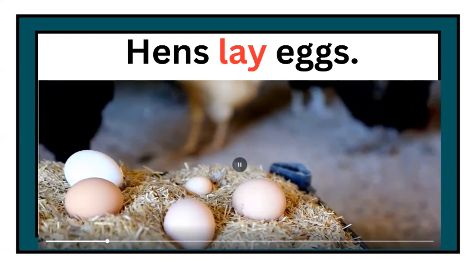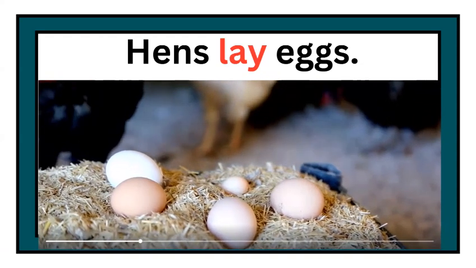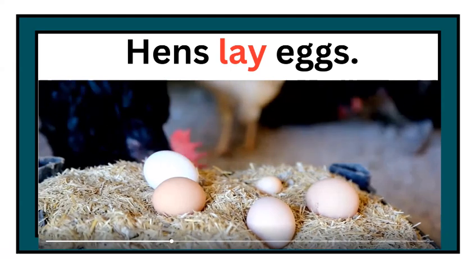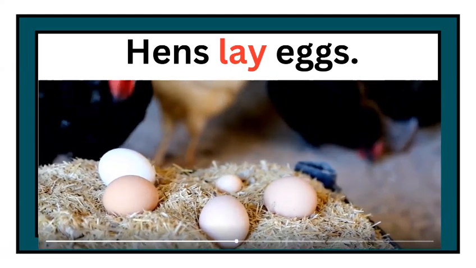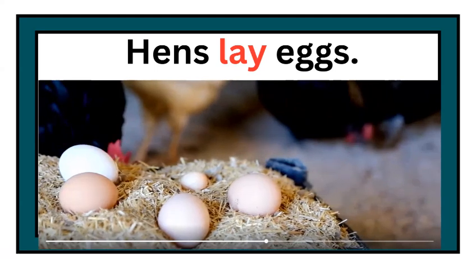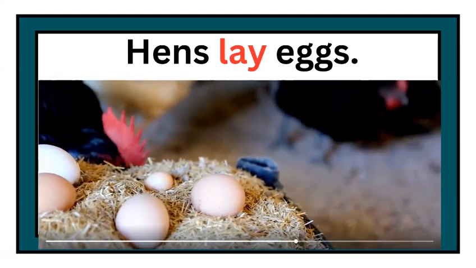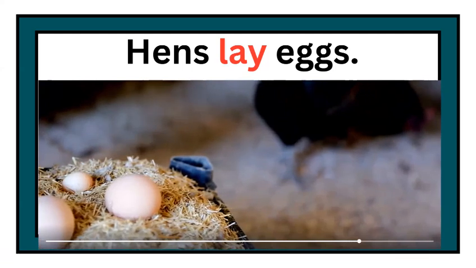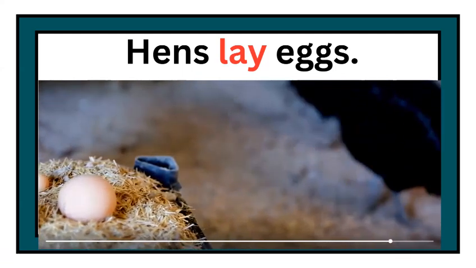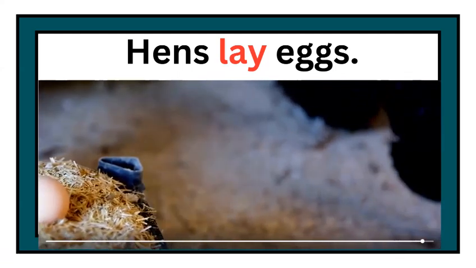What can you see here? Hens lay eggs. In the sentence, hens lay eggs, what is the action word here? The action word is lay. Lay is the action verb here. It describes what the hens are doing. Lay refers to the act of producing or depositing eggs.